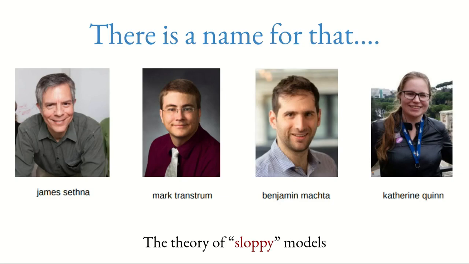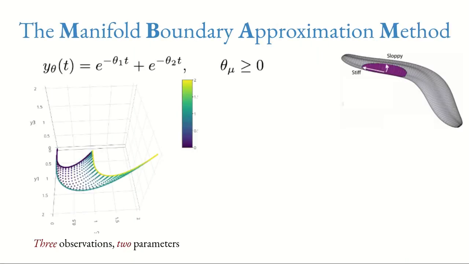The answer is yes, and there is a name for that. It is called the theory of sloppy models. This theory, developed by James Sethna and collaborators, basically says that maybe you have enough information to estimate the parameters, but those parameters are irrelevant in the big picture. So using these ideas, they developed a reduction method called the manifold boundary approximation method. The idea is the following.